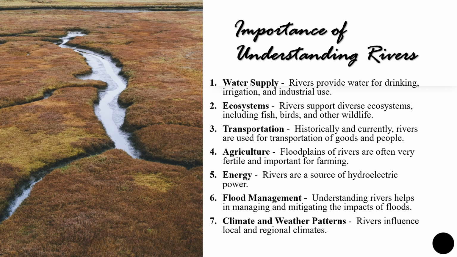And transportation, as we have seen historically and even currently, rivers are used for transportation of goods and for the people. Agriculture, because the fertility of the soil is so high in the lower coast region, that is where we find the delta region. Floodplains of the rivers are very fertile, and they are very important for farming. Also they are used for hydroelectric power and so many other things. They provide reservoirs and hydrothermal power stations. So many applications have been formed. Also we can understand flood management and climate and weather patterns.